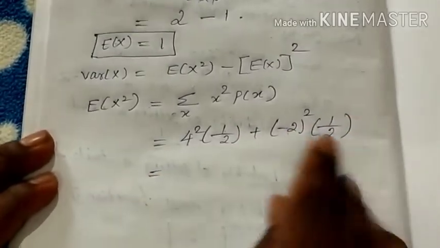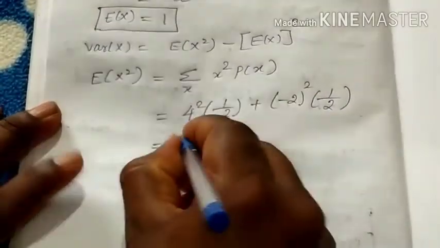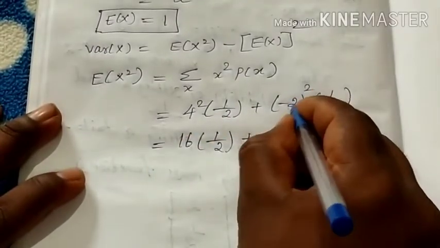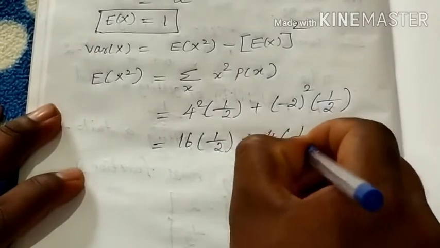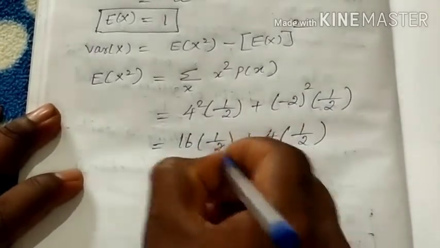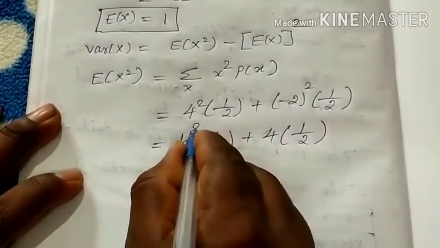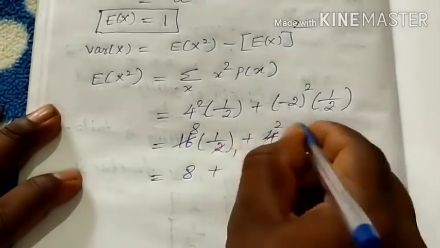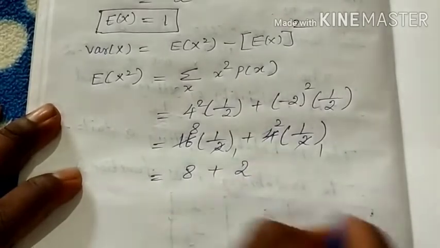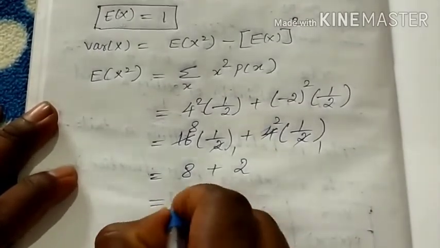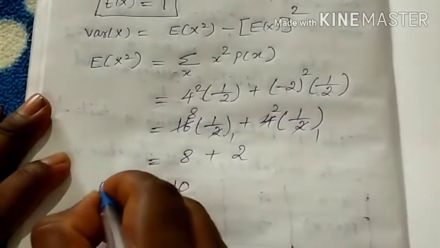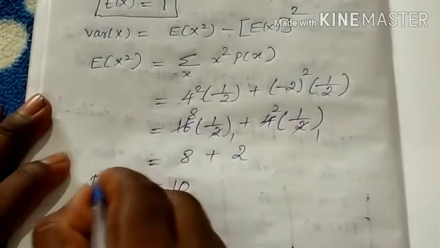That is 16 into 1 by 2, plus 4 into 1 by 2, which is 8 plus 2. The sum of the two values equals 10. This is the expectation of X squared.